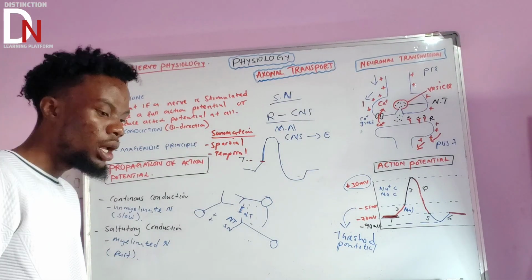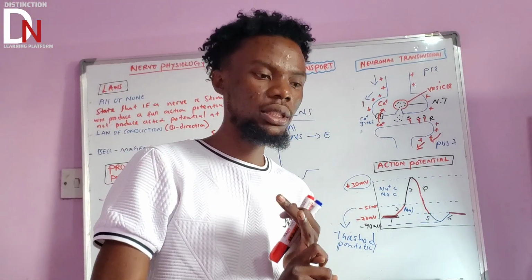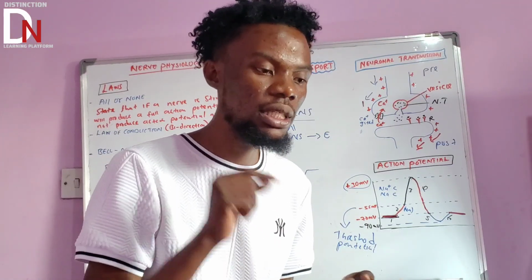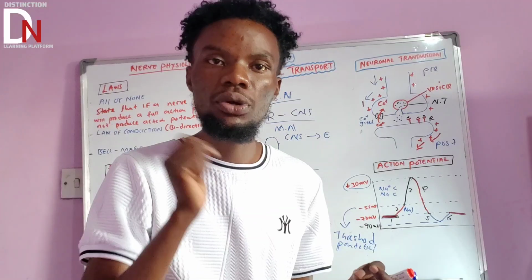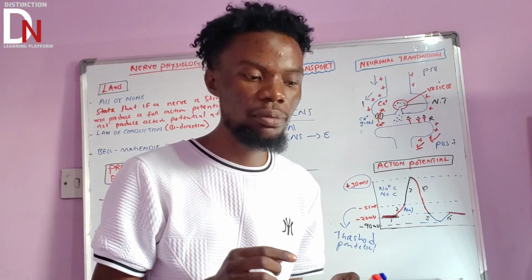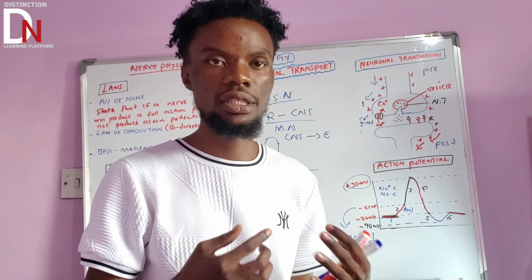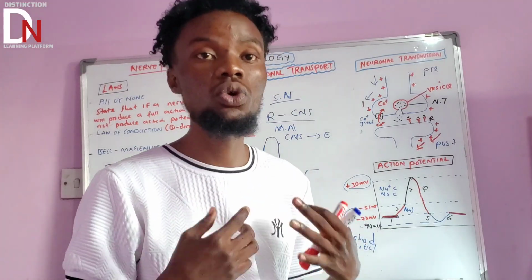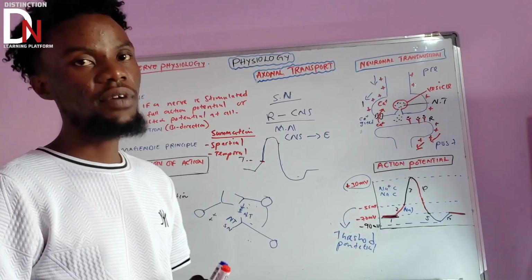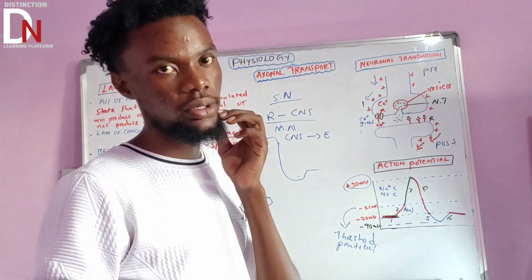There are also other important things that you need to understand, like fatigue. If a neuron is overworked, basically stimulated for a longer period of time, repetitive stimulation can cause fatigue of neurons. Fatigue of neurons means that a neuron can't respond to further stimulation. It will not respond to any stimulus. That is another factor that can affect the conduction of nerve impulses across neurons.